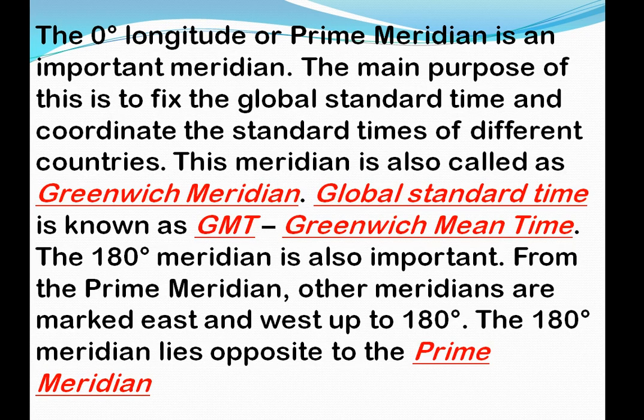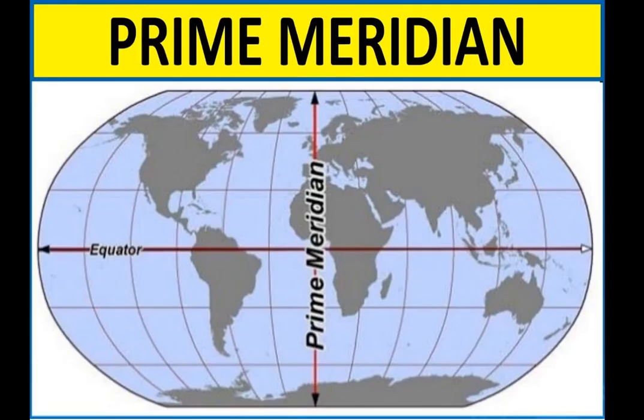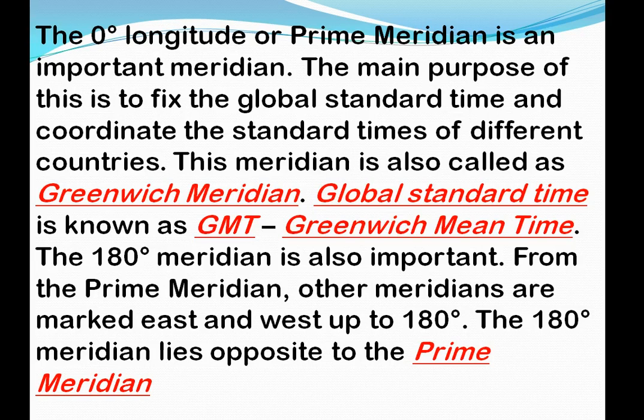From the prime meridian, the other meridians mark the points in the east or in the west. This 180 degree meridian lies opposite to the prime meridian, just opposite to it.